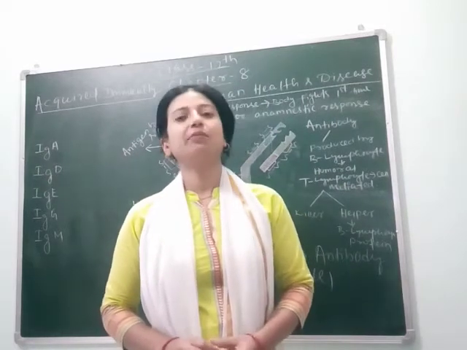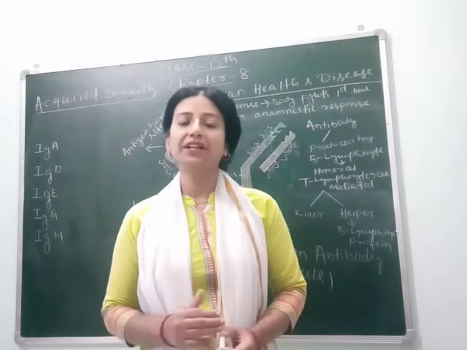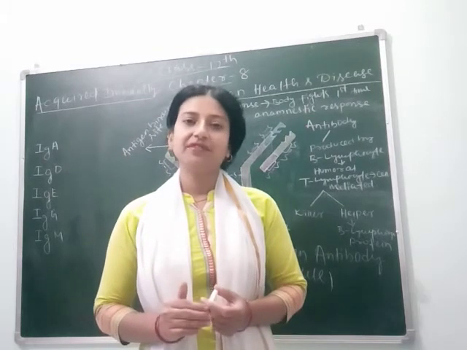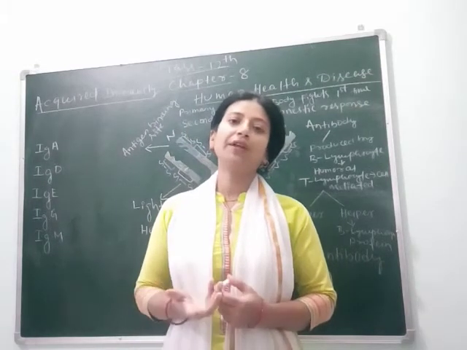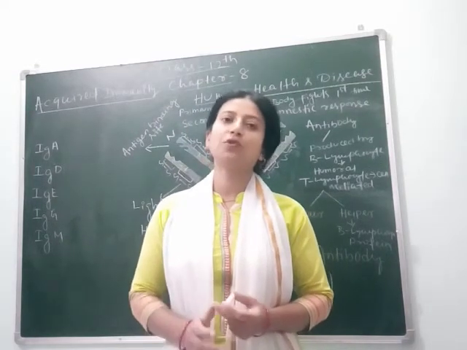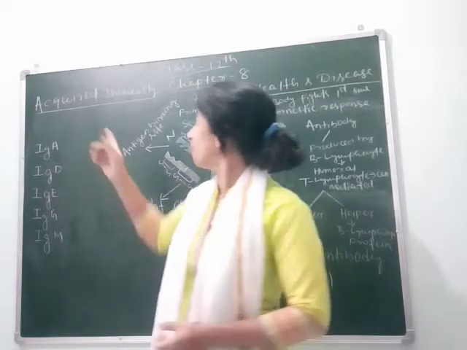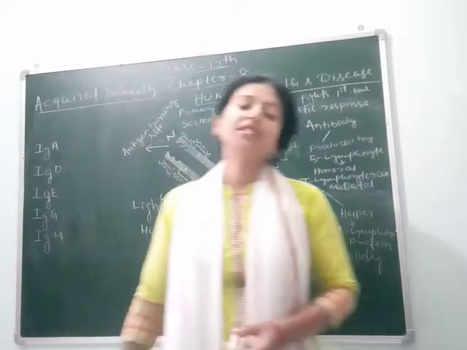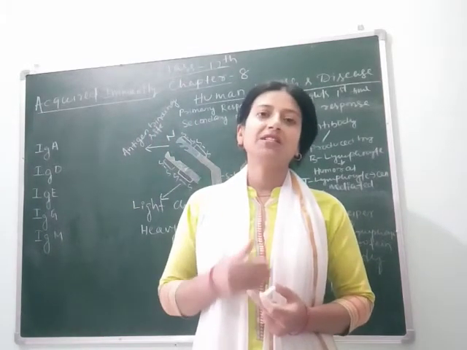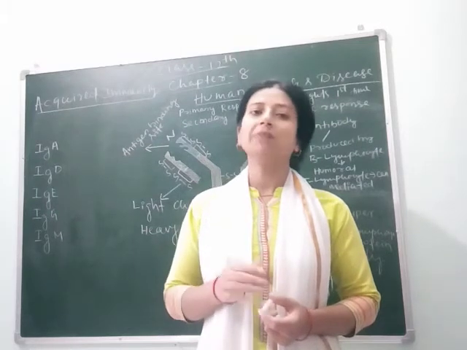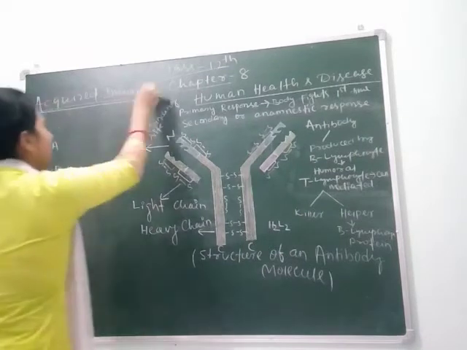Today we will study about acquired immunity. In our last class we studied about innate immunity and its types. In innate immunity we saw how our body provides some natural barriers to protect against the entry of microorganisms into our body. In acquired immunity, we will see how our body creates antibodies against any disease causing microorganism. Clear students? So let's see what acquired immunity is.